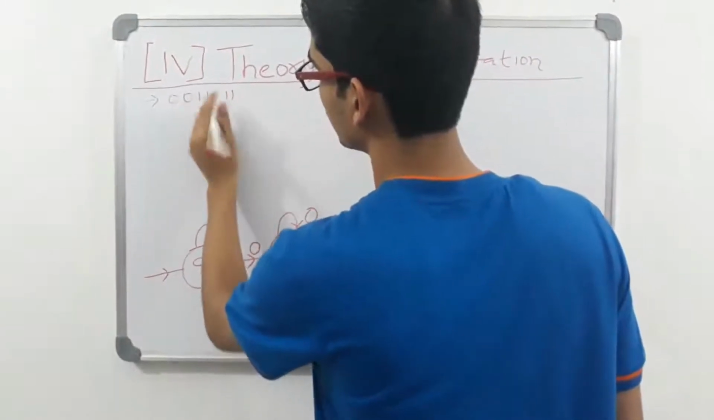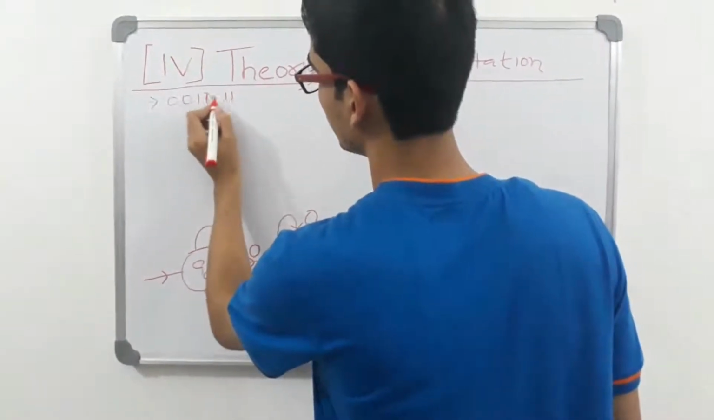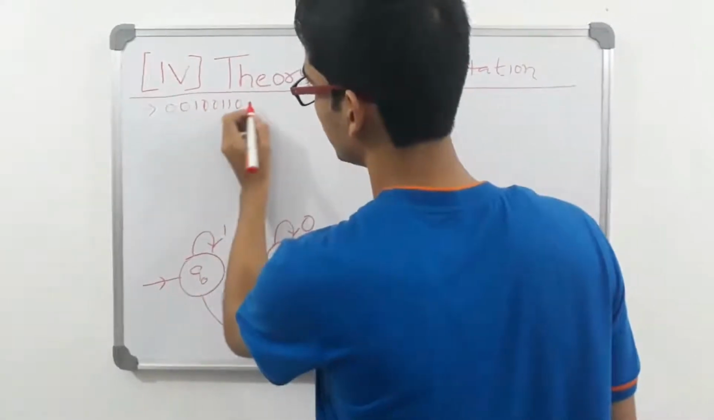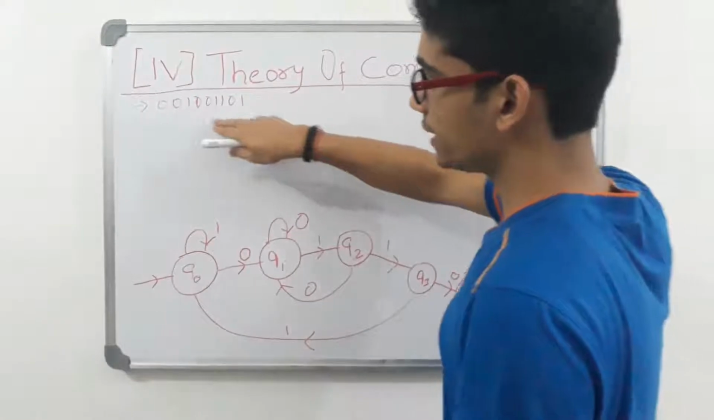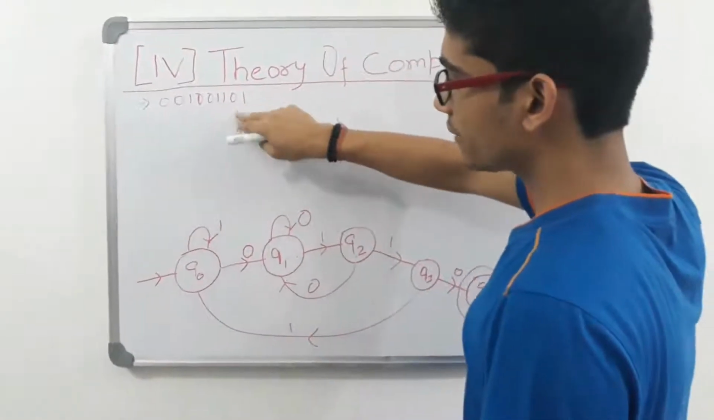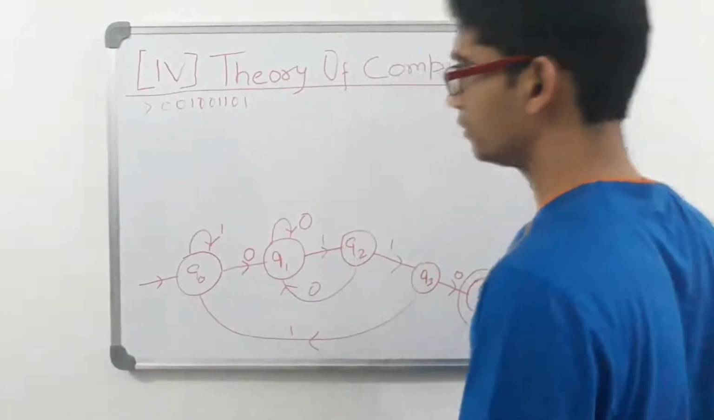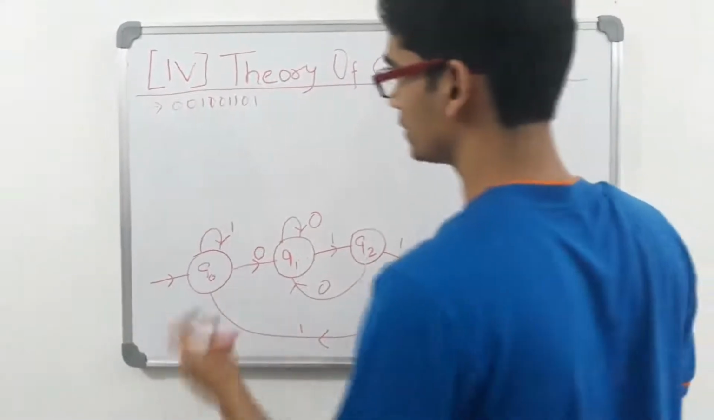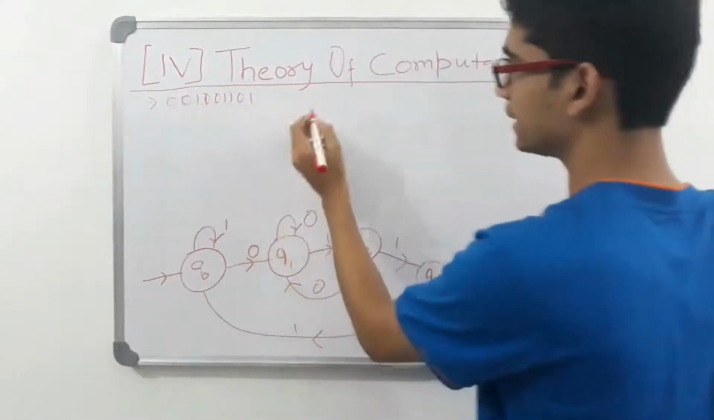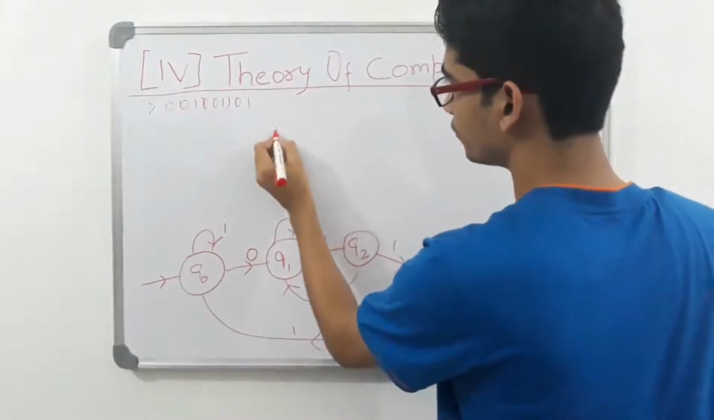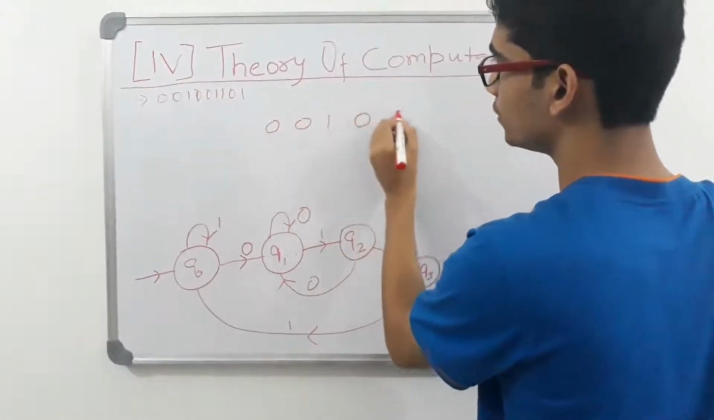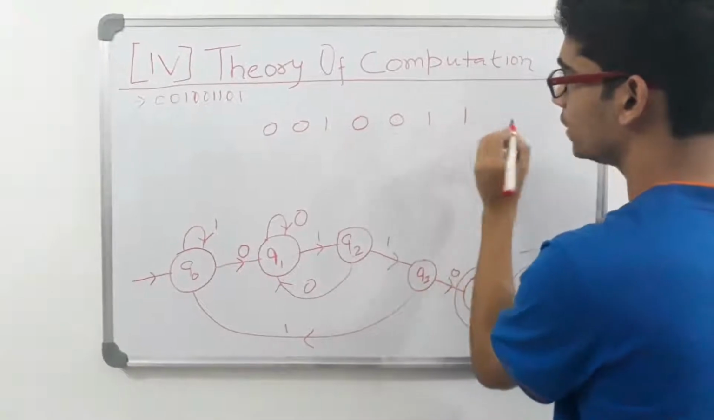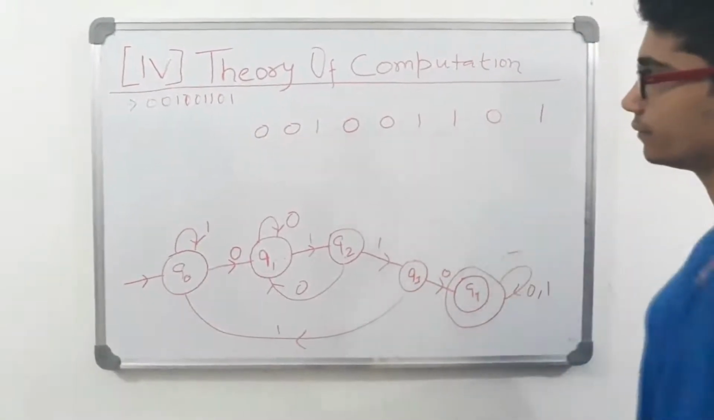Let me make it 0 here and 0 here and 0 here and 1. Okay, see, this is the string that we want to check, and we'll check whether it is accepted by this DFA or not. So simple. Let me write the string here for clarity. I wrote 0, and then 0 1 0 0 1 1 0 and 1.